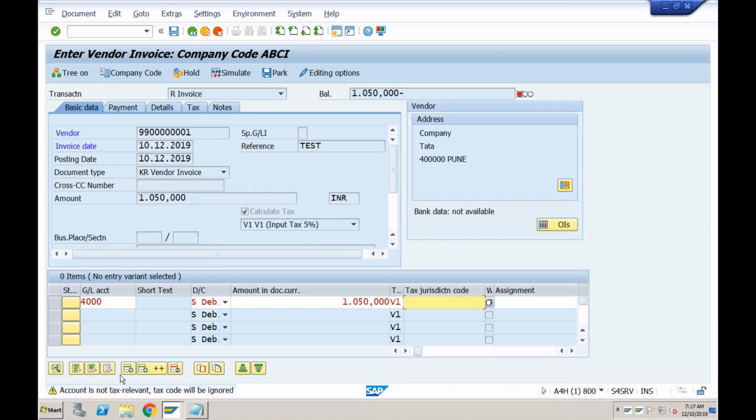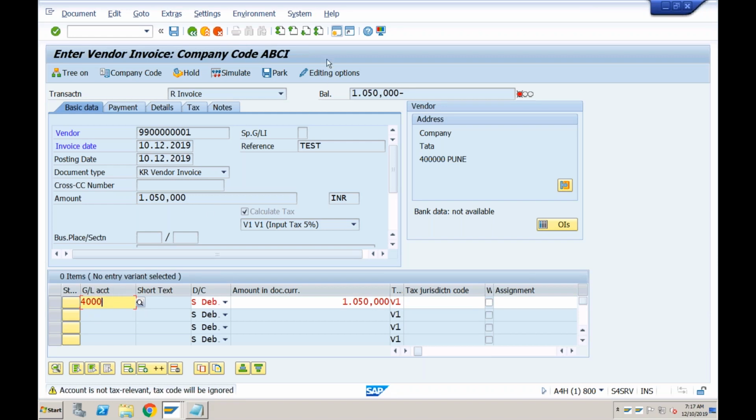See, we are getting this error. You may get this error. This is a warning message: Account is not tax relevant. Tax code would be ignored. Okay, this means that when you created this GL account, we did not tell the system that taxation will be applicable on this GL account.